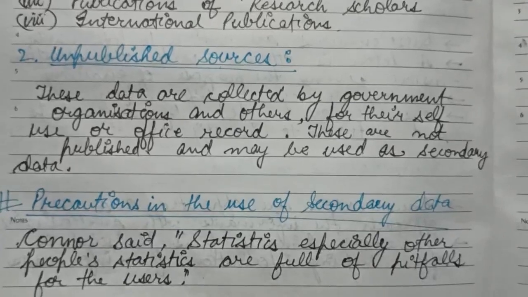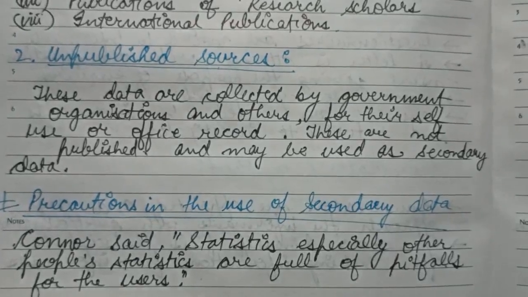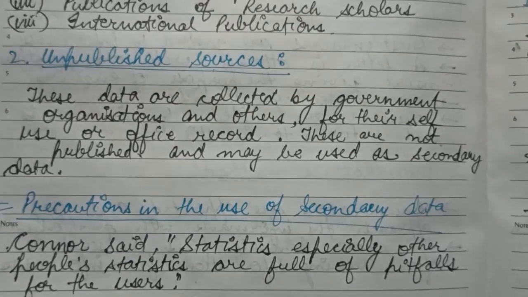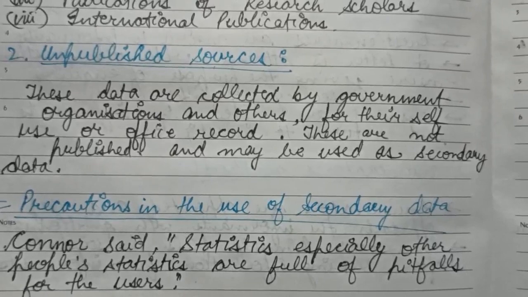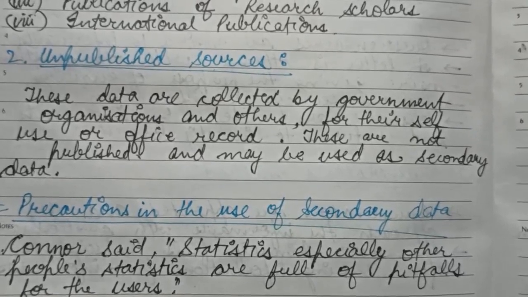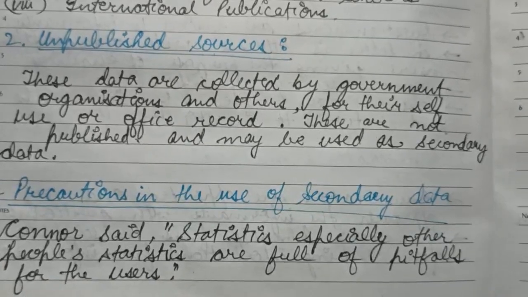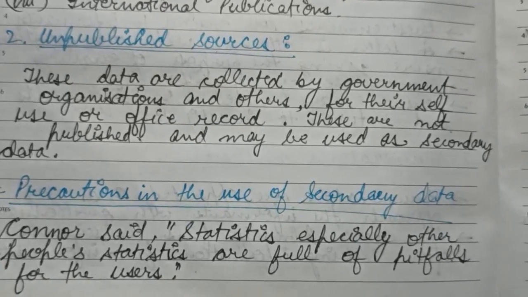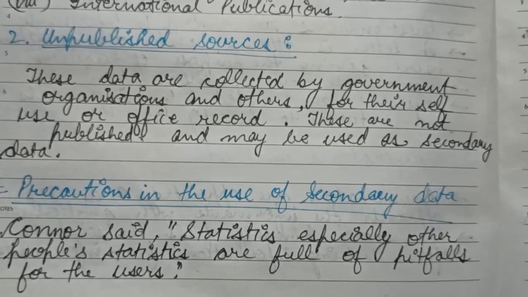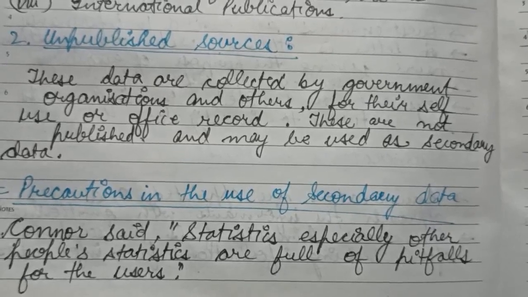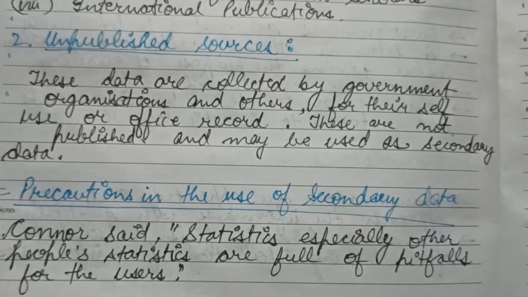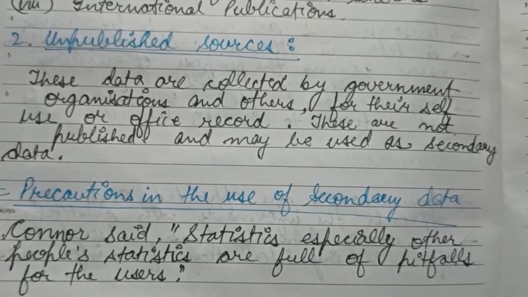Now, before using this secondary data, some precautions need to be taken to make the data more reliable, so that the data can be checked beforehand: is the data suitable for the objective of the study, or is the data adequate? These questions may often come to our mind while using secondary data, that is, whether the data is reliable or suitable for the purpose of our inquiry, or whether the data is adequate enough to resolve our issues, or whether it matches our objective of the study.